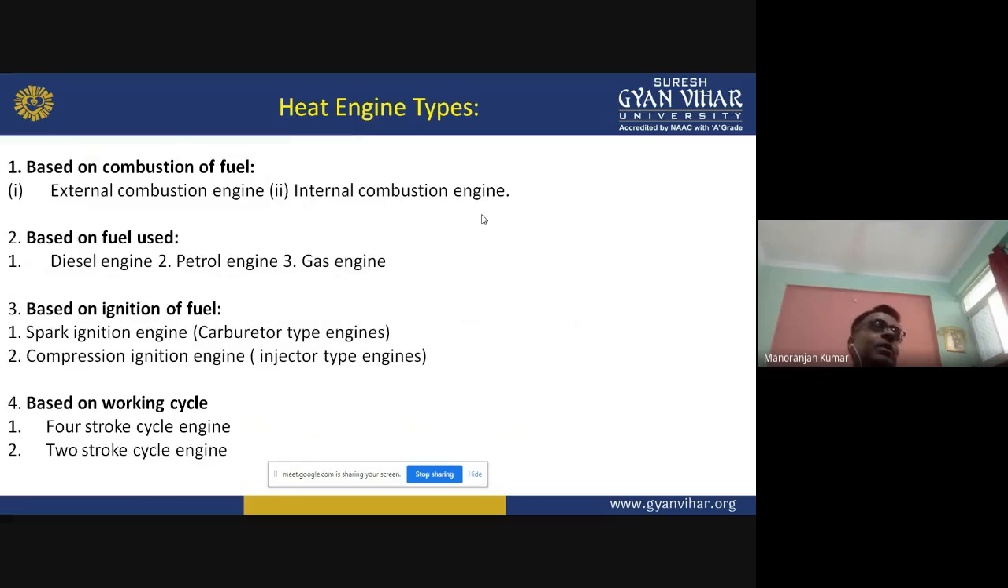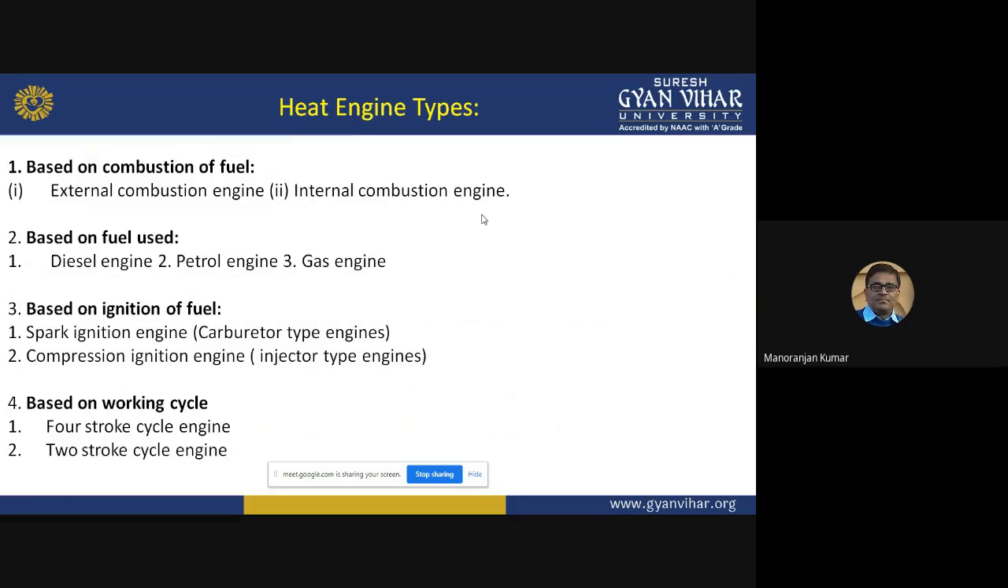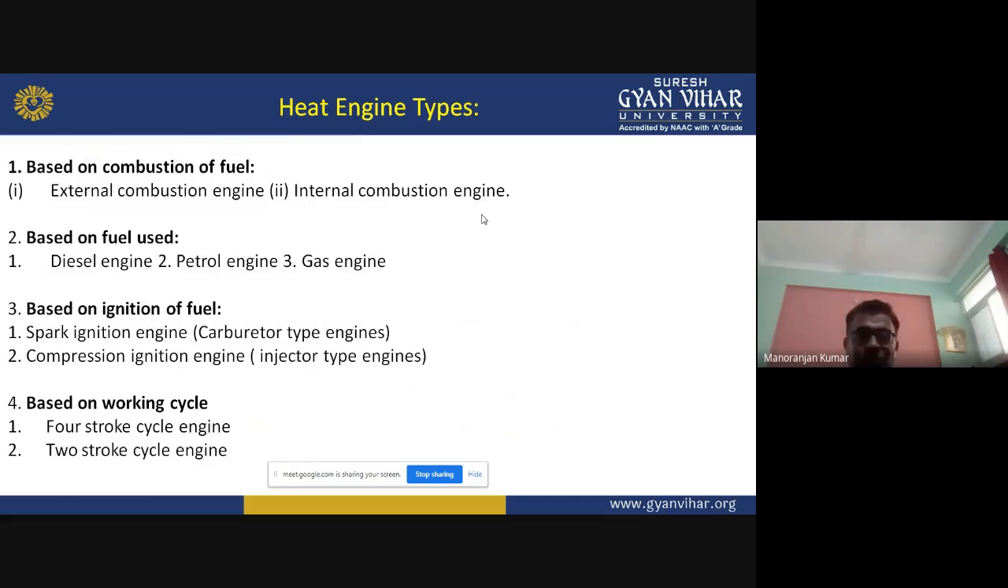Now the fourth basis is the working cycle. Based on the working cycle, the heat engine is classified into two types. The first one is the four-stroke engine, and the second one is the two-stroke engine. In this topic, our main focus is on these two types, the four-stroke engine and two-stroke engine, according to the syllabus of this engine committee.